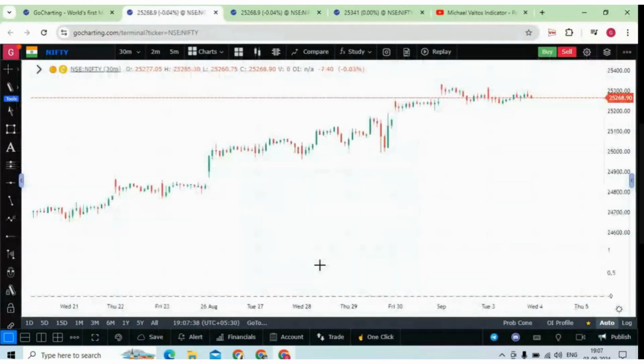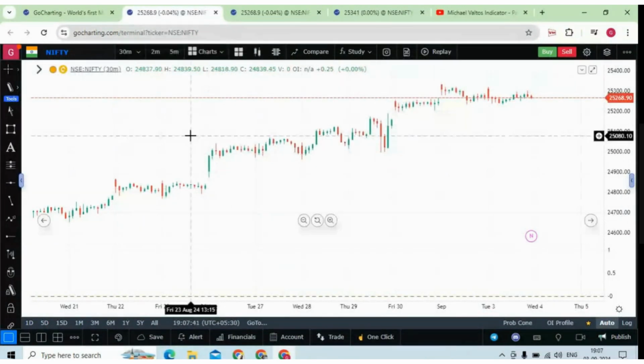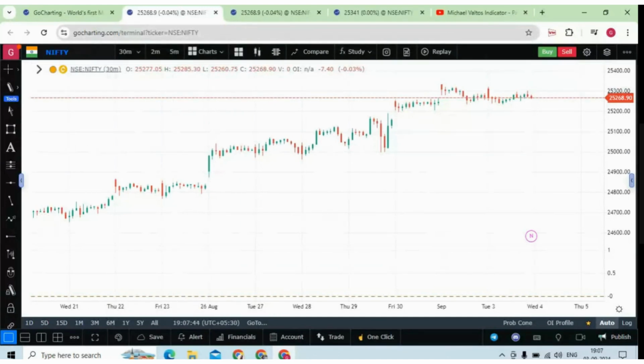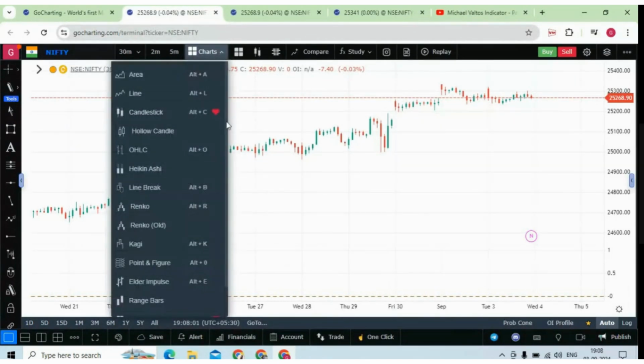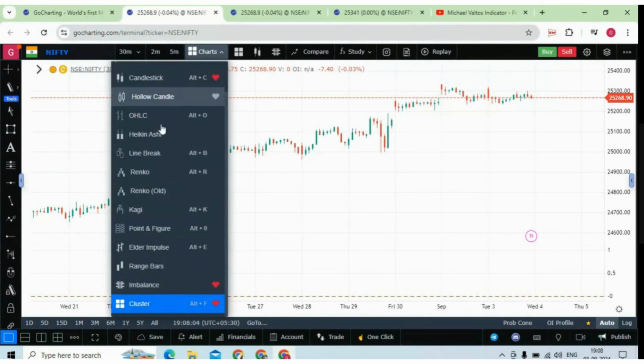Now here we have this Nifty chart. There are so many options, and you can easily get confused about what is what, but let me try to make it very easy. First of all, if you want to see the order flow charts, which is the most important question, you can click on the chart types. You can see there are various chart types, but among those, imbalance and cluster are the two most important charts. Of those, cluster is the most important. Imbalance is just one type of cluster chart. So let us click on the cluster.